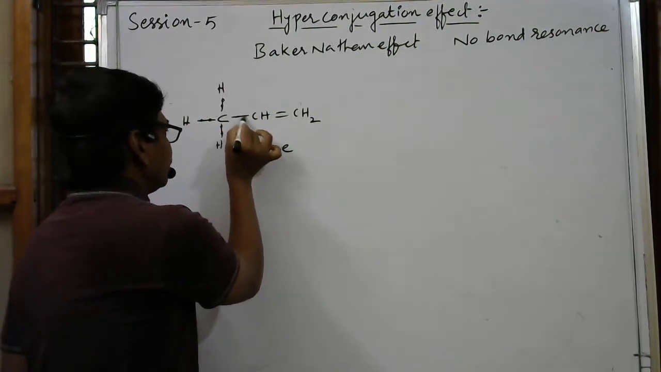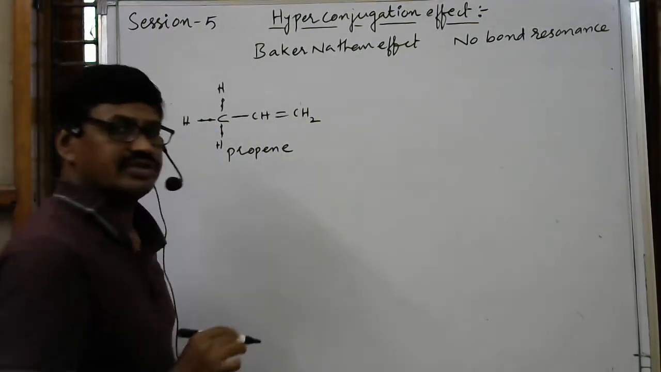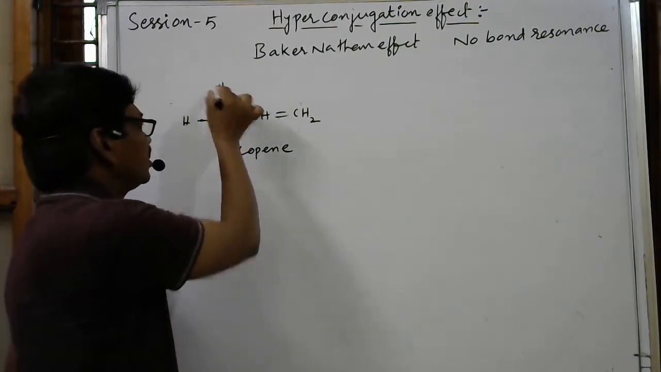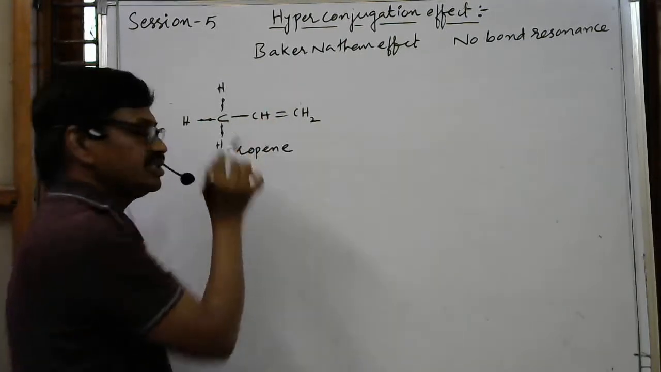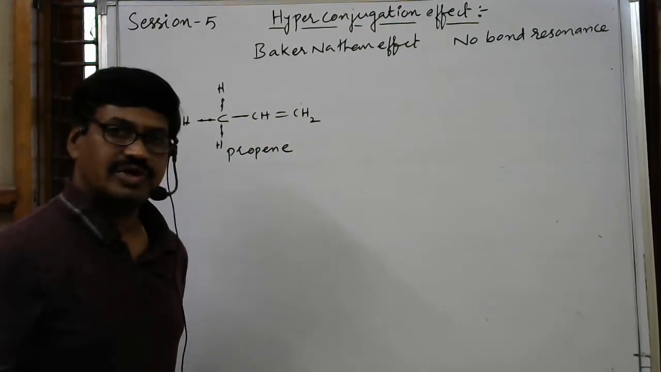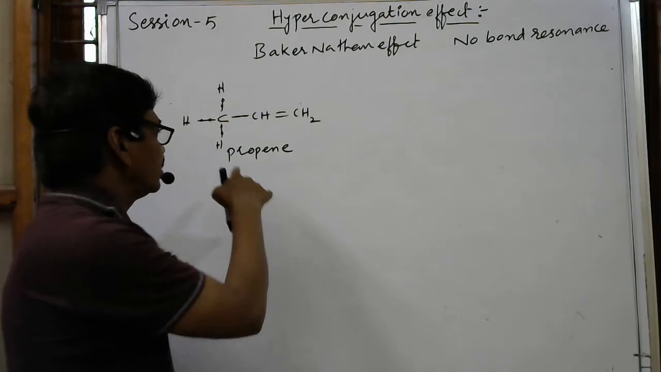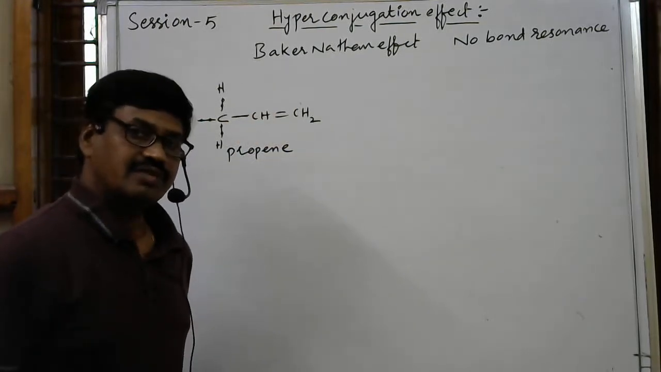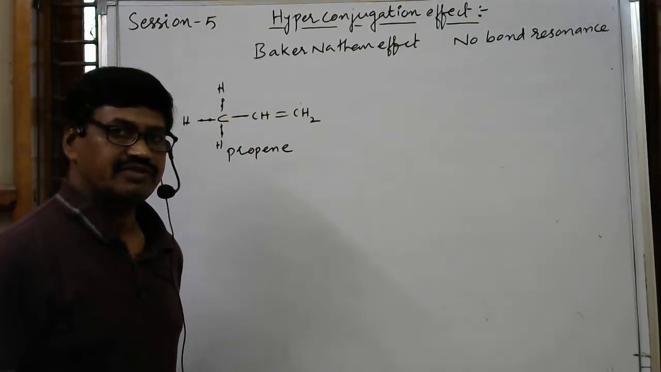After that there is a single bond. Then after that, a double bond. That means here CH sigma electrons and pi electrons, between these two there is a single bond. It means pi electrons and CH sigma bonded electrons are in conjugation. So in this we can expect the Baker-Nathan effect or hyperconjugation effect.